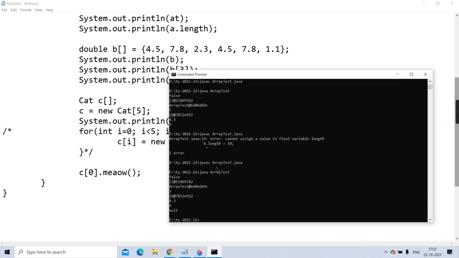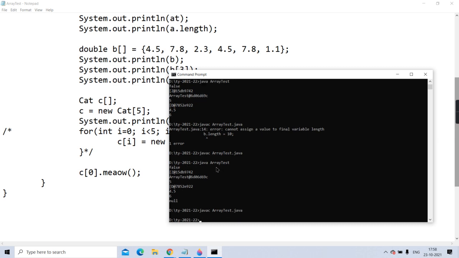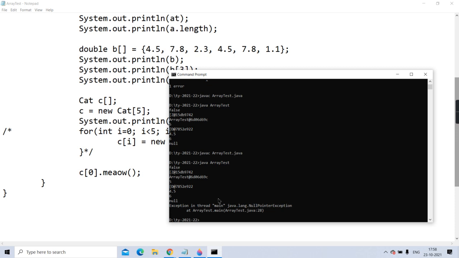If you remember that point, Java is robust and secure. That time also I have taught you. It will throw null pointer exception. See here, compilation was 100% fine because there was no syntax error, but when you are running it, it will throw an exception. Can you see? It throws an exception, null pointer exception.